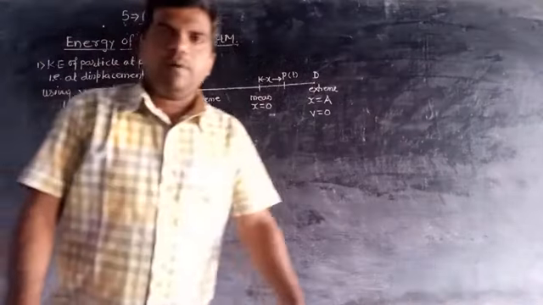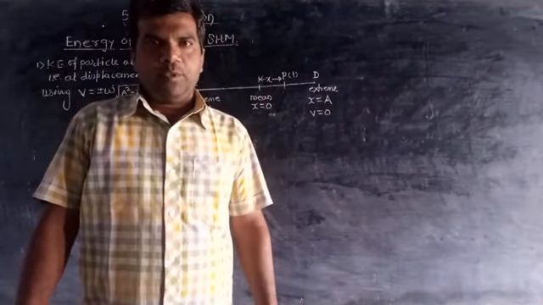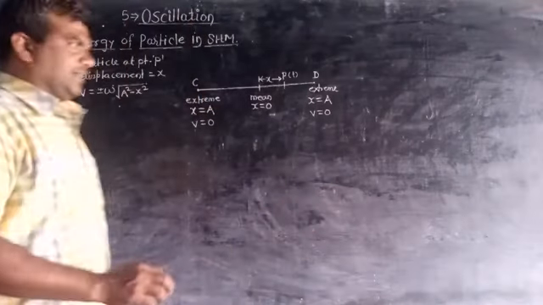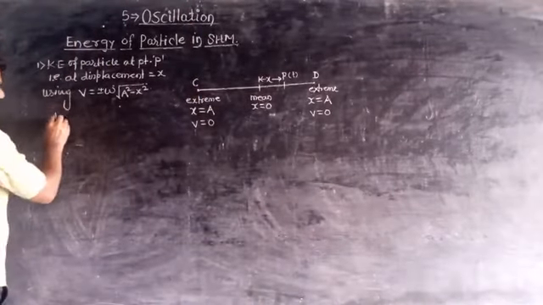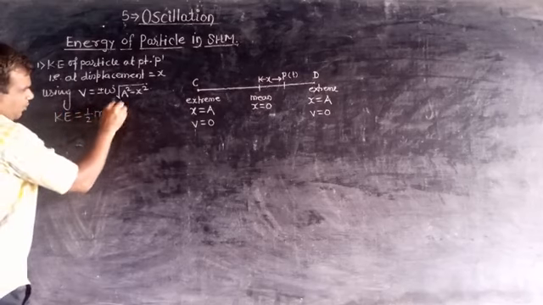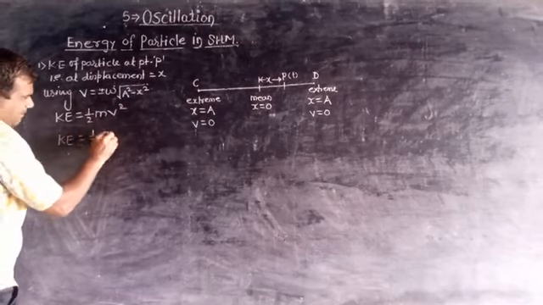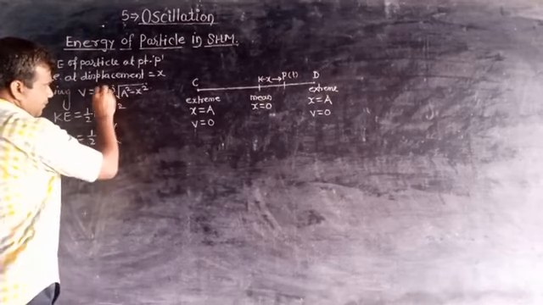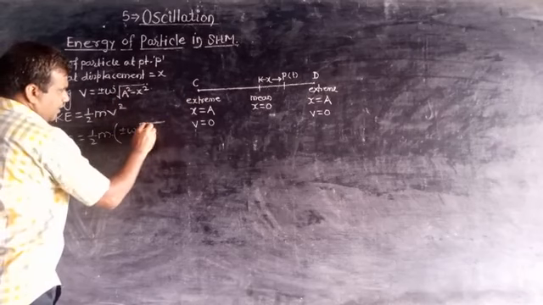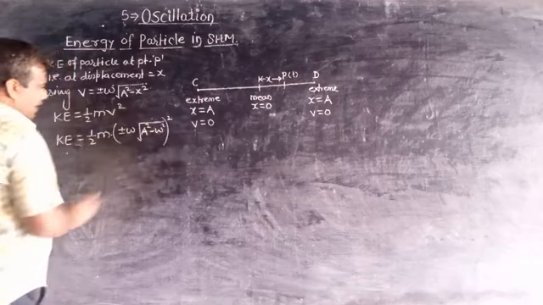This is the velocity of the particle at any position at displacement x from the mean position, means the general velocity of the particle in SHM, and therefore the kinetic energy of the particle is equal to half mv square. So kinetic energy is equal to half m, in bracket, plus minus omega under root of a square minus x square, in bracket whole square.